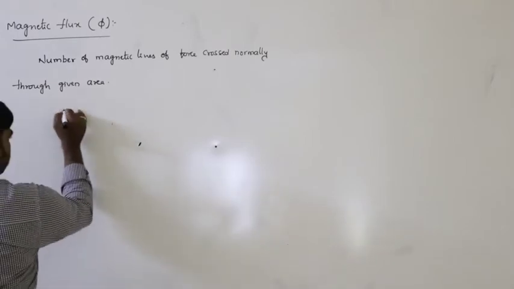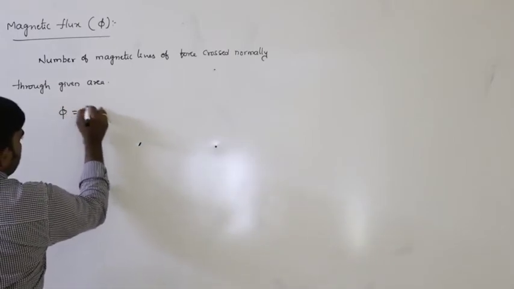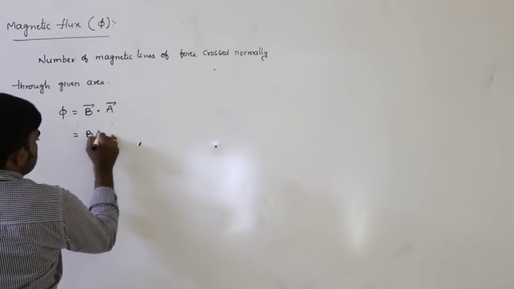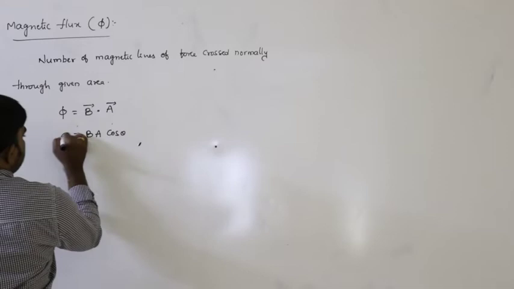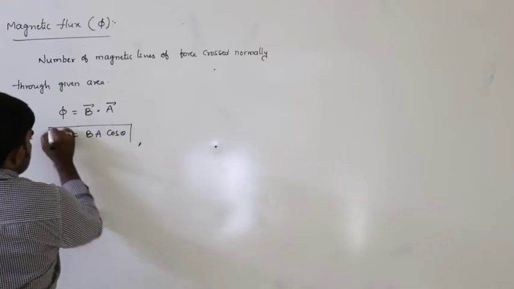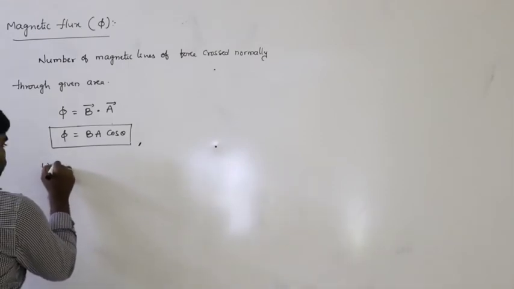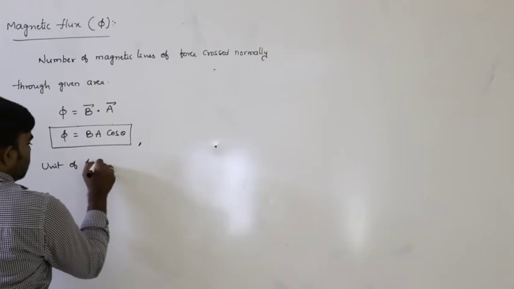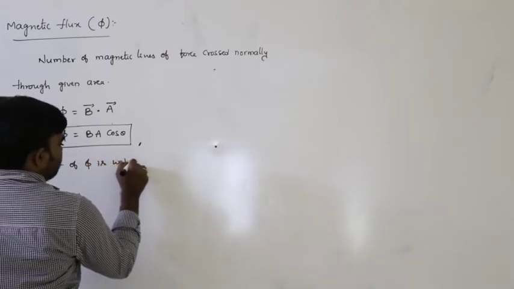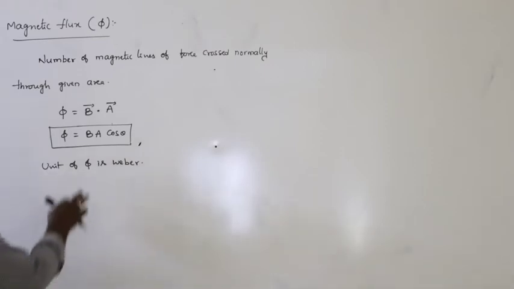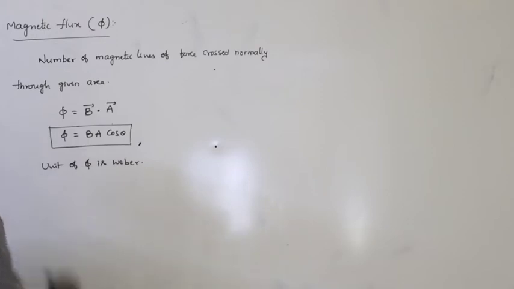It is denoted with phi, equals B bar dot A bar, that is equal to BA cos theta. So phi equals BA cos theta. The SI unit of phi is Weber. The CGS unit is Maxwell.